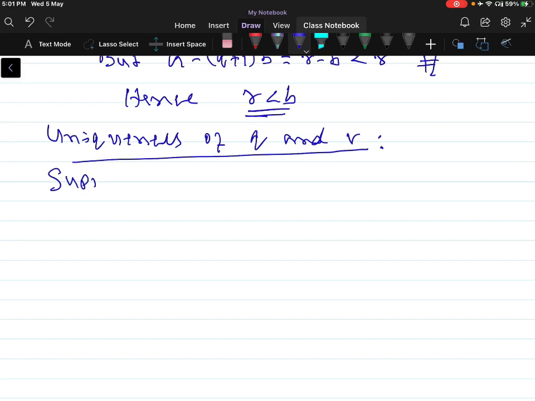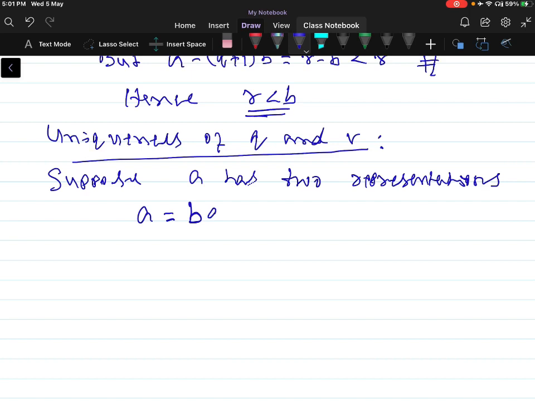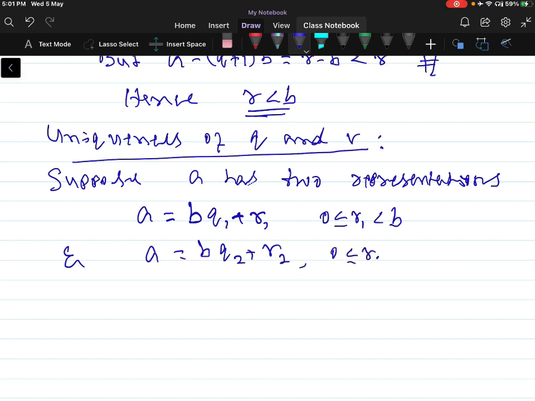Suppose A has two representations, that is A is equal to B into Q1 plus R1, 0 less than or equal to R1 less than B, and A is equal to B into Q2 plus R2, where 0 less than or equal to R2 less than B. Let's take these as equations 1 and 2.